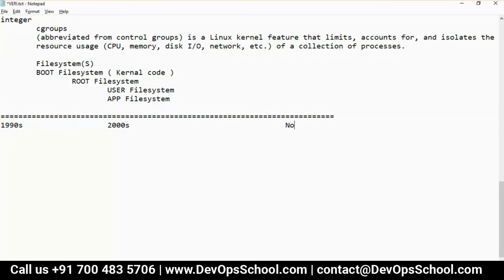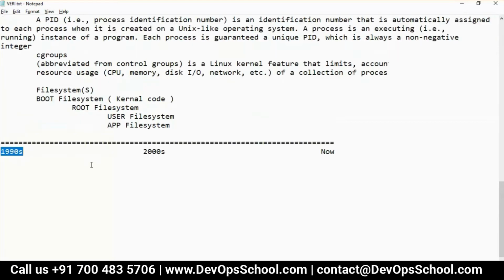And let's talk about now. So tell me guys, in 1990s, how we used to run applications? How, when, where we used to run applications? In the 1990s, where we used to run the applications?